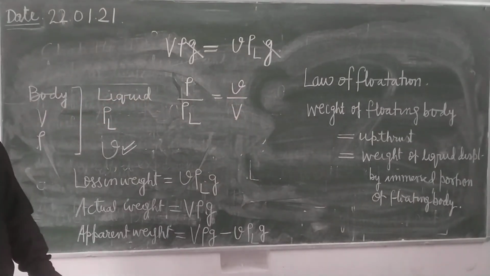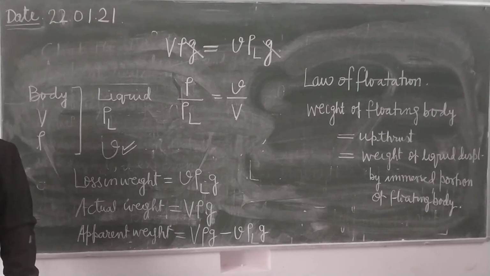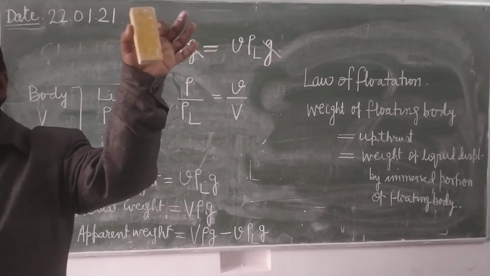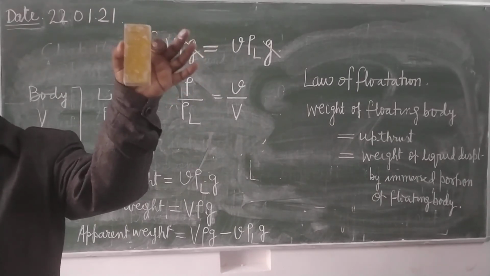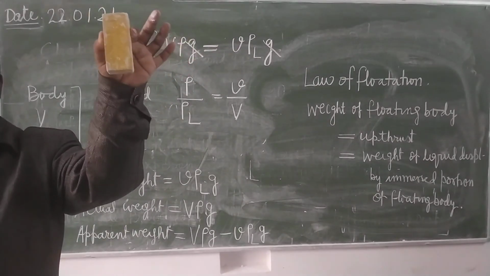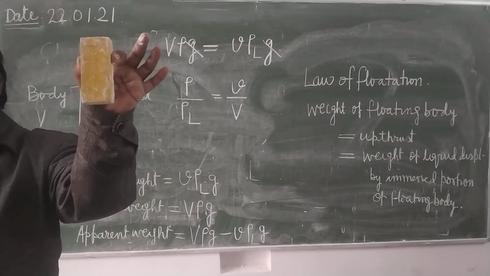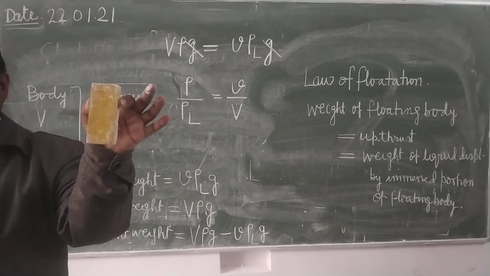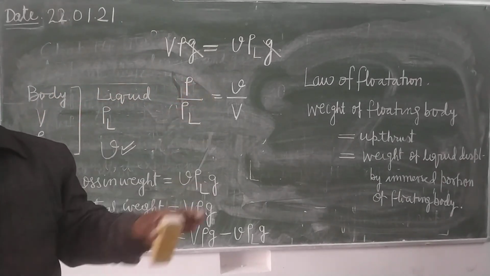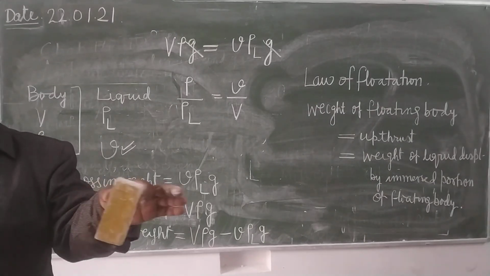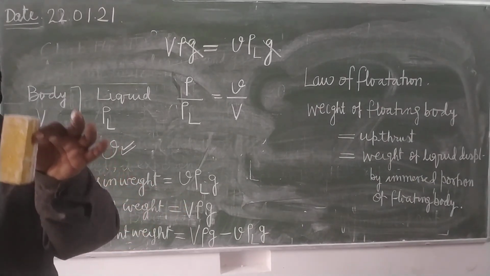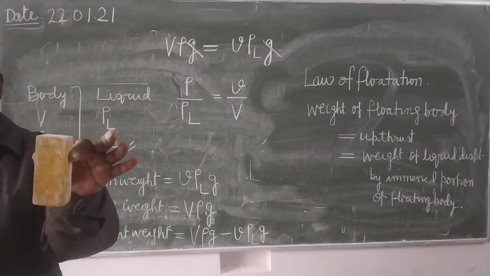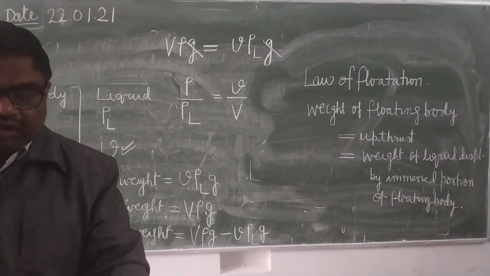And what is small v upon capital V? Suppose this is a duster which is divided into 10 equal parts, and during flotation, when it is floating in some liquid, 4 parts are under liquid. Then what will be small v upon capital V? 4 upon 10. 4 upon 10 means fraction of this body immersed in liquid during the flotation.